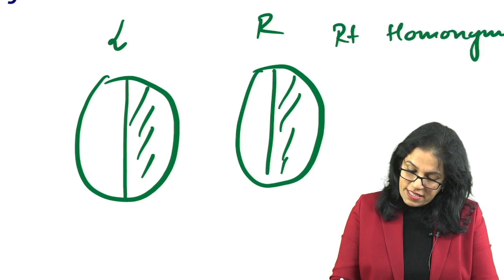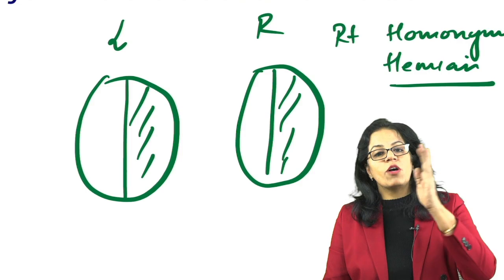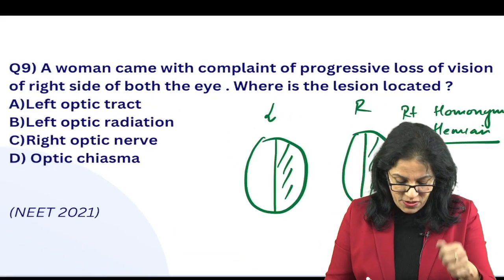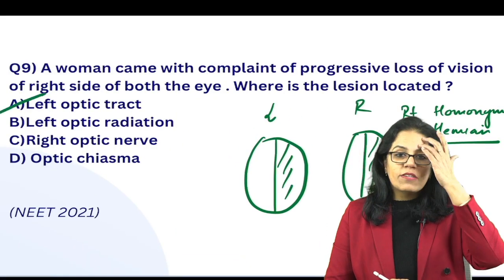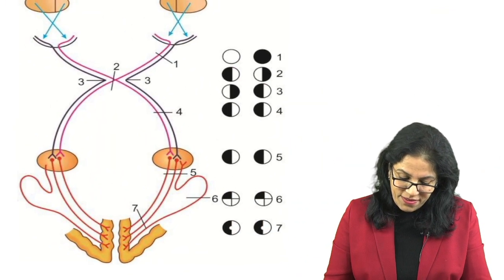So this will be seen in what? Left optic tract lesion, isn't it? So one side lesion always causes an opposite side field defect. So the answer should be left optic tract. So again, revise your lesions of the visual pathway.